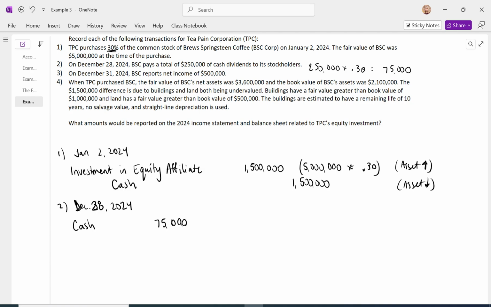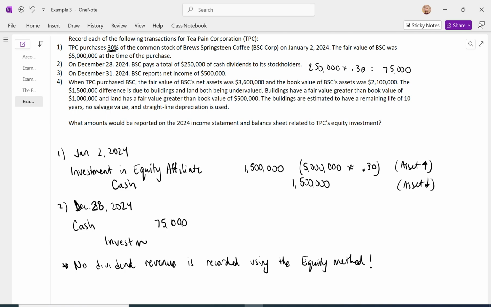And then remember what we said about dividends. No dividend revenue is going to be recorded. This is different from the fair value through net income method. It's easy to get confused about this, so this is an important note. What we do is we reduce the value of the asset investment in equity affiliate.